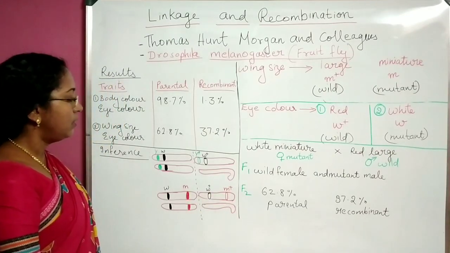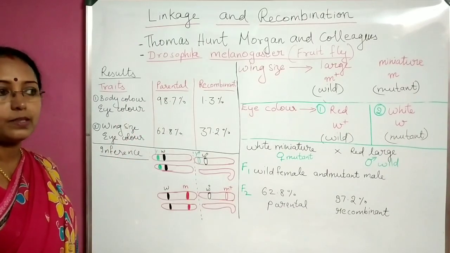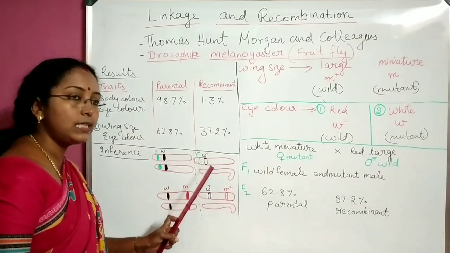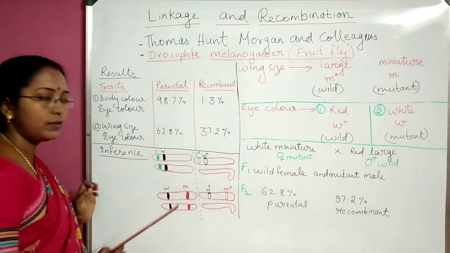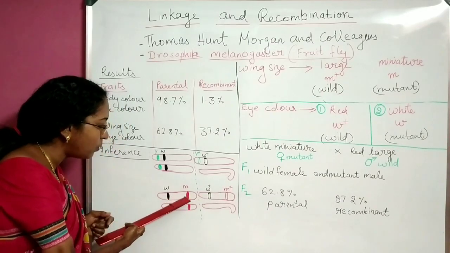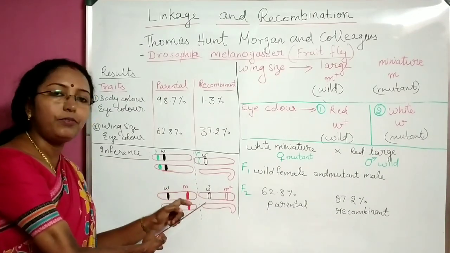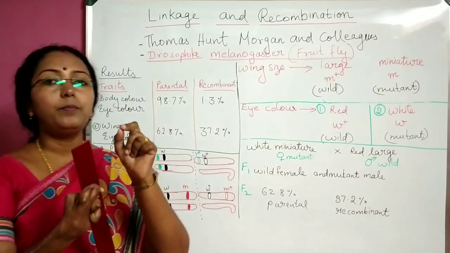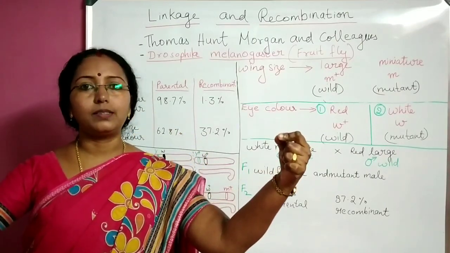They are crossed. So why this huge difference? That was our question. The huge difference is because though these genes are on the X chromosome, in the first case these two genes are very close together. In the second case they are far apart. There is more distance between the genes. Which two genes? Genes for eye color and wing size. The genes for eye color and body color are placed close together, but the genes for eye color and wing size are far apart.